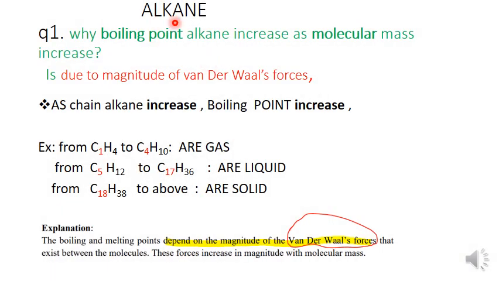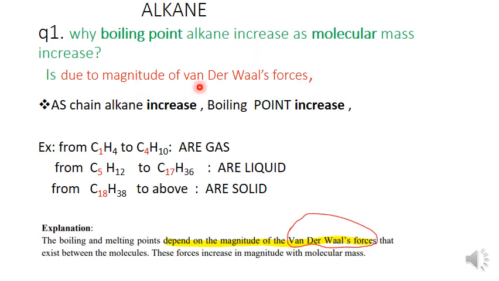Start with alkane. The question: why does the boiling point of alkane increase as the molecular mass increases? The solution is that it is due to van der Waals forces. As the chain length of the alkane increases, the boiling point increases.